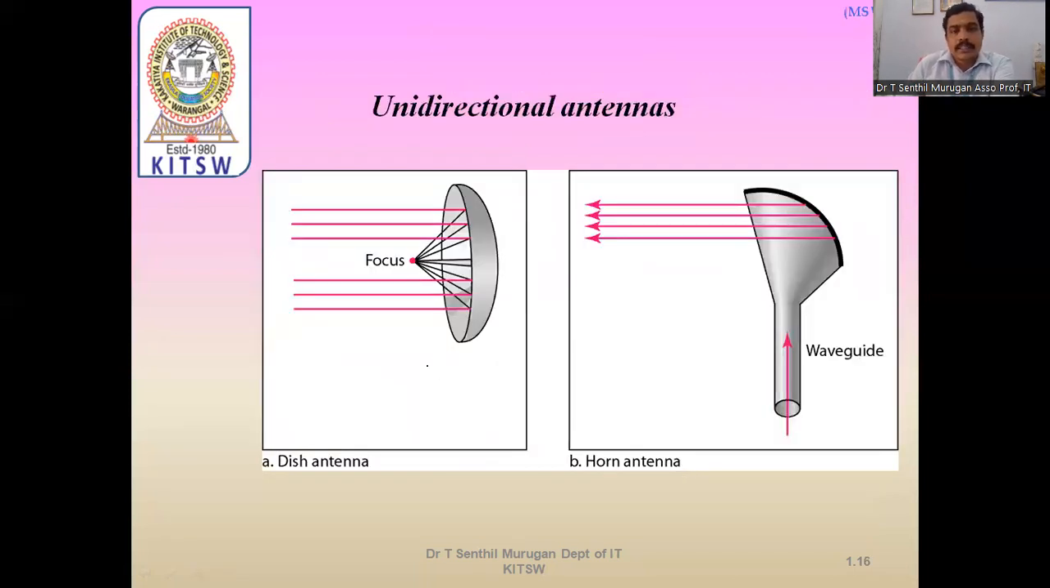This is the unidirectional antenna. The focus may be in the opposite direction, that is the dish antenna. Nowadays we are not using this, even though we are using the television dish. And there is the horn antenna, which looks like a horn, which is why it is called a horn antenna. You get the wave from this side and it is reflected from here for multicasting.